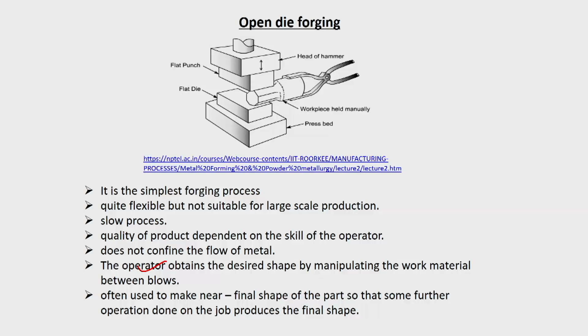Most of the time in open die forging, they use this to get a near final shape, not the final shape, as per the requirement. Then you just cut it off and do minimum deformation inside an impression die. That is the biggest advantage. Even for closed die forging, an open die forging setup will be there, so that depending upon the shape and size of the billet, you can reduce the cross section to whatever value is required.